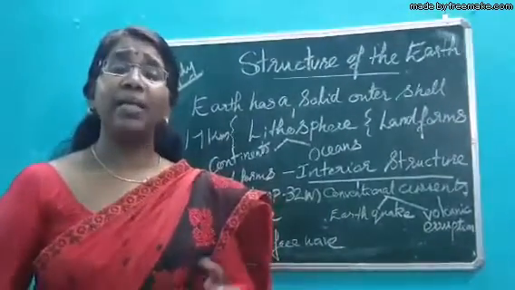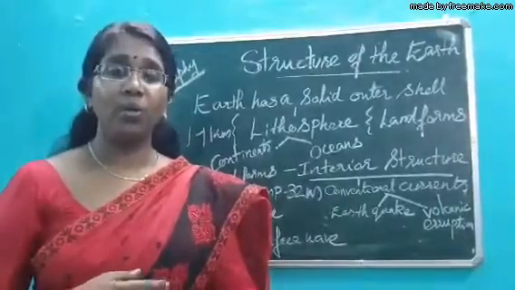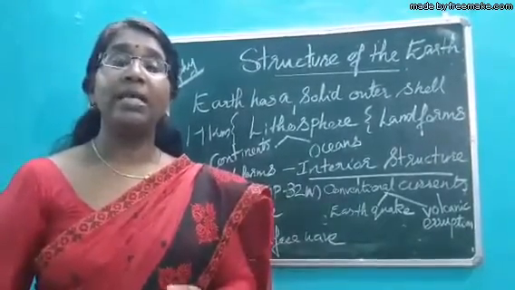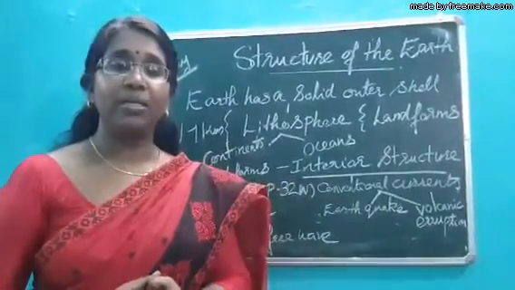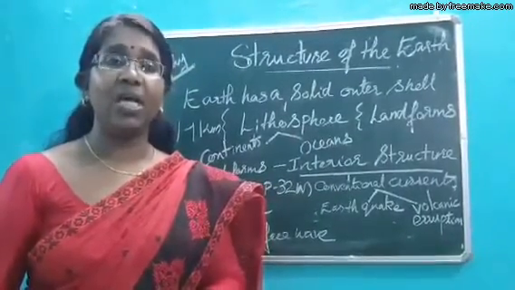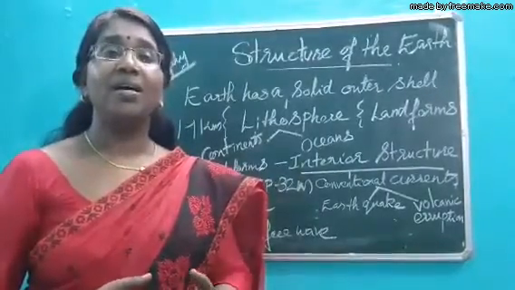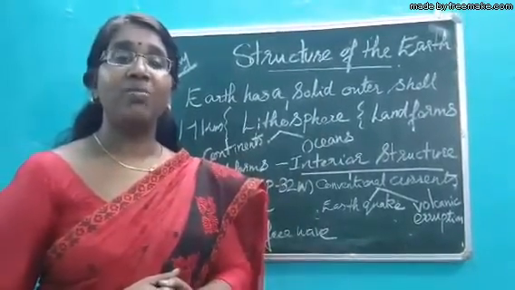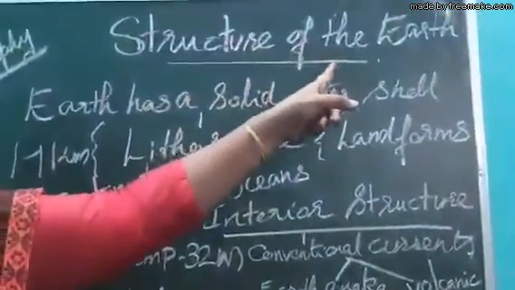Then what may be there inside the lithosphere? As you go below the earth, which layers are found? We have to study about the layers which are found below the lithosphere. So that is what we are going to study in the chapter structure of the earth.